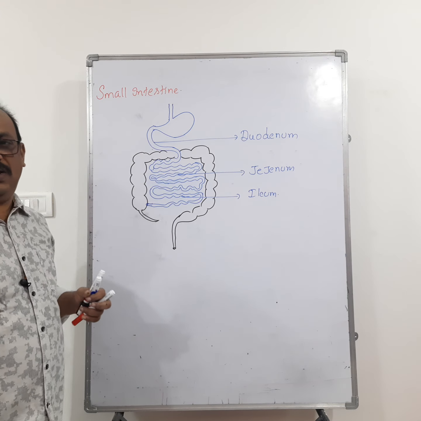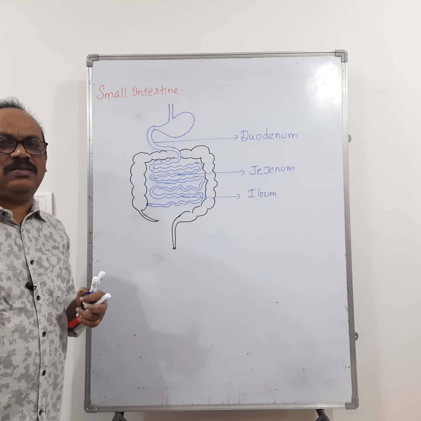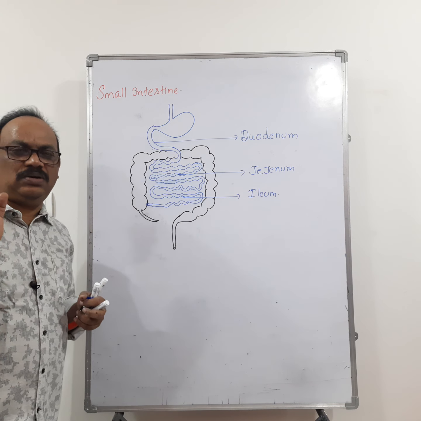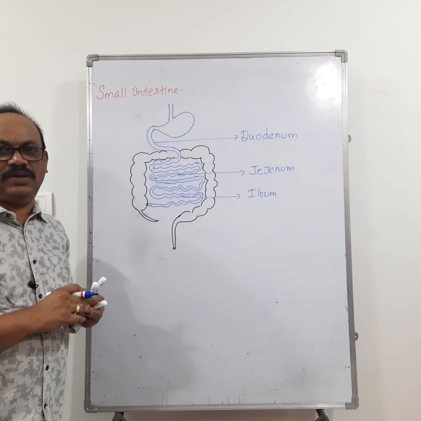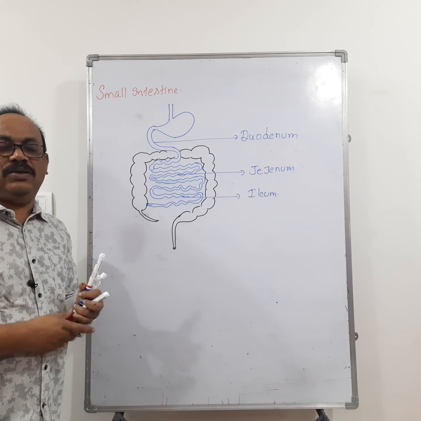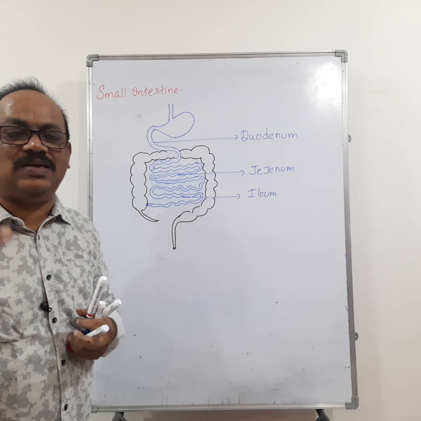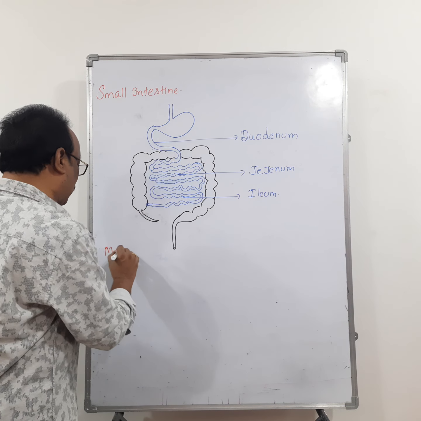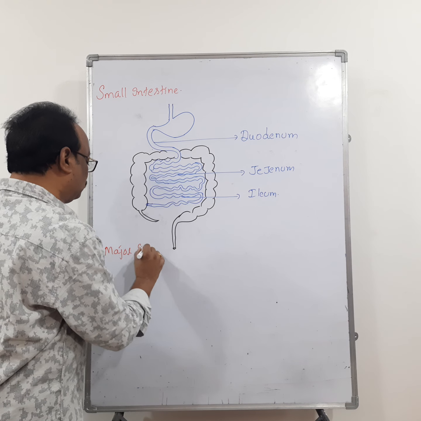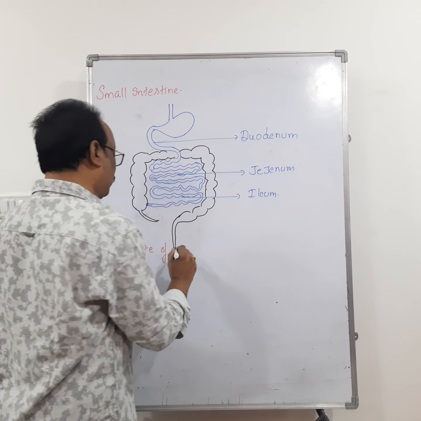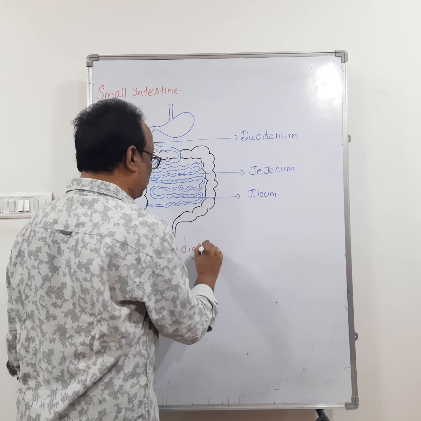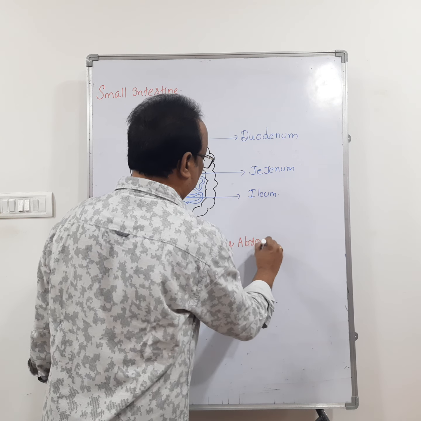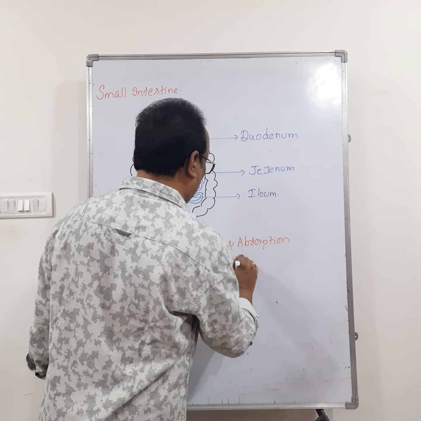So the duodenum is the shortest part of the small intestine. And remember that duodenum is the major site of digestion and absorption. That is one question: the major site of digestion and absorption is duodenum.